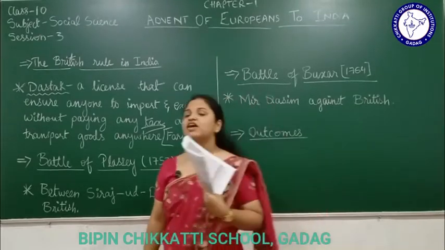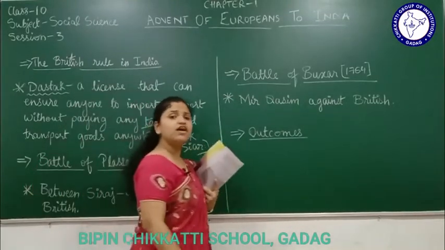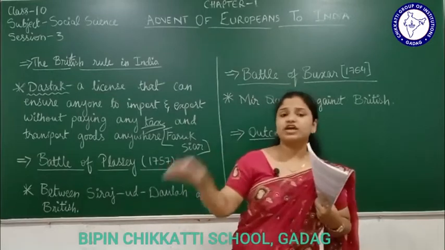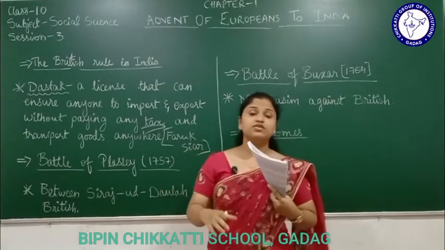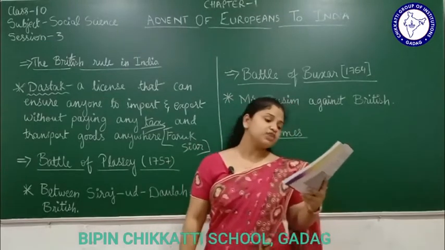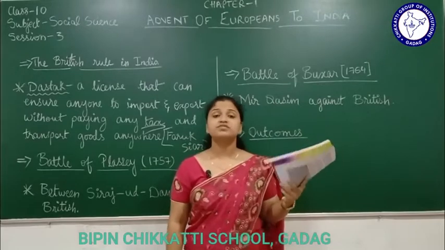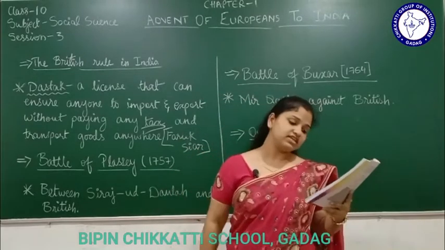There were different Nawabs in different areas of the Bengal region. A Nawab is the ruler of that place. These two particularly opposed this license. Who were these two people? Murshid Ali Khan and Alivardi Khan. These were the people who opposed the Dastak license.